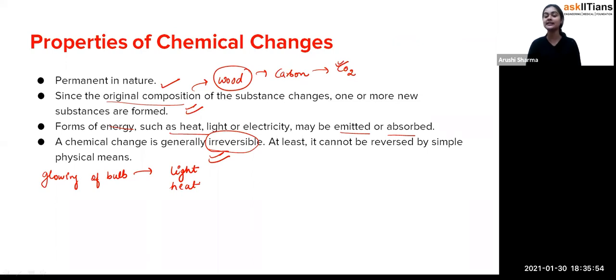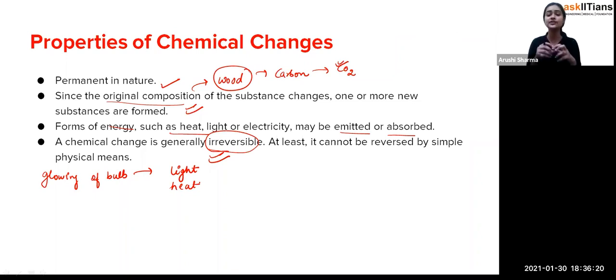So the glowing of a bulb is reversible. When you switch on the light, it starts glowing. When you switch it off, it stops glowing. So even though there is emission of light and heat, it depends upon the situation, and nothing new is getting formed from that.